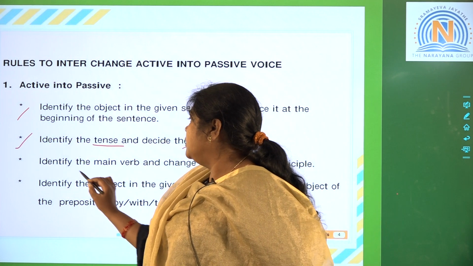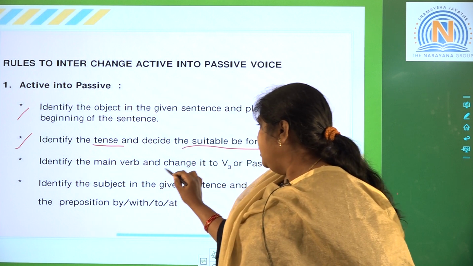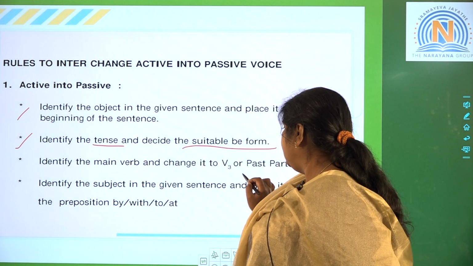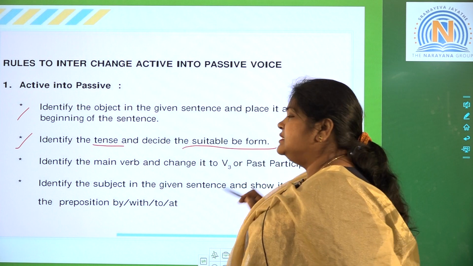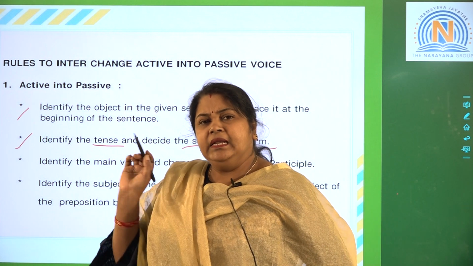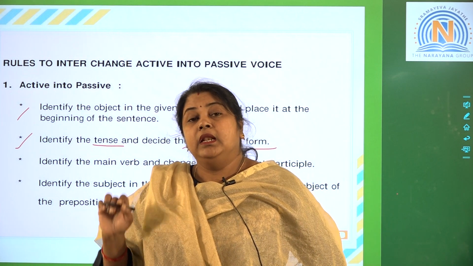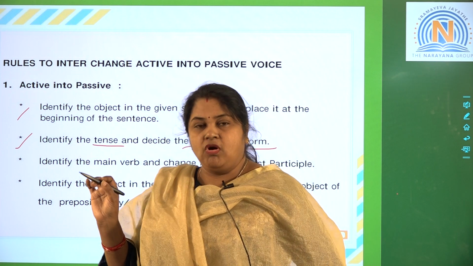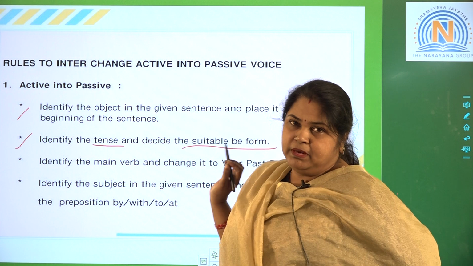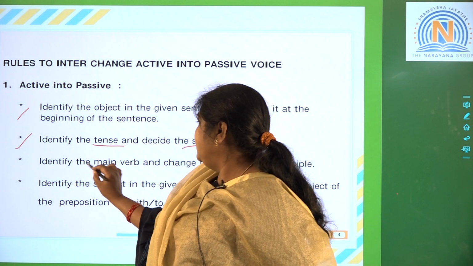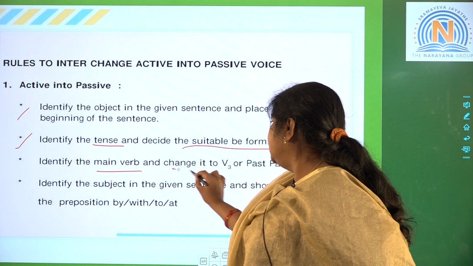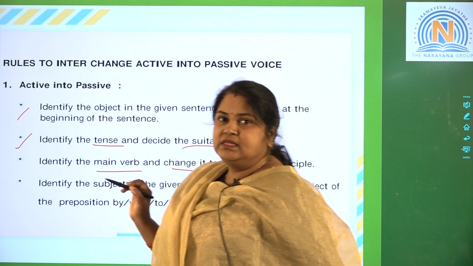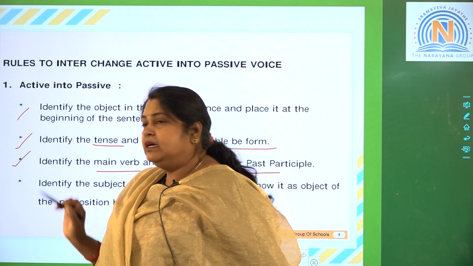Now the third basic rule, identify the main verb and change it into V3 or past participle. So identify the verb. Now what we have to do? We have to make it V3 or past participle. Identify the main verb and change it into V3 or past participle. This is the third basic rule.